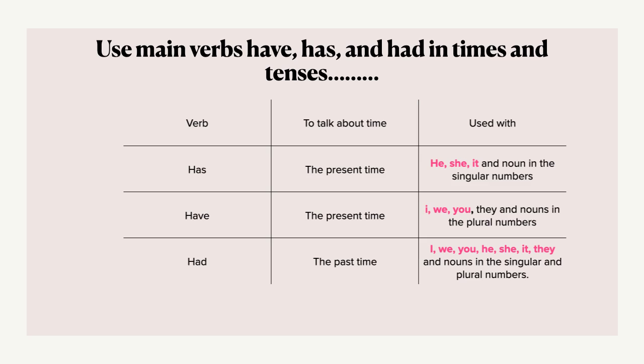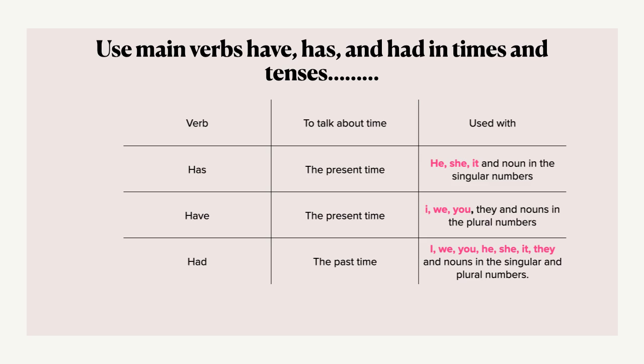And have is used with I, we, you in present time and with plural nouns. I have is first person singular, and it is also used with we have, you have. You have a toy, you have a book.